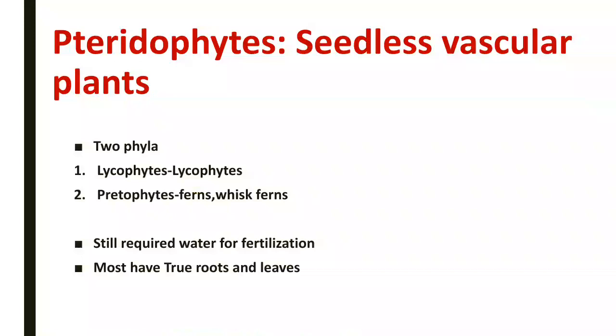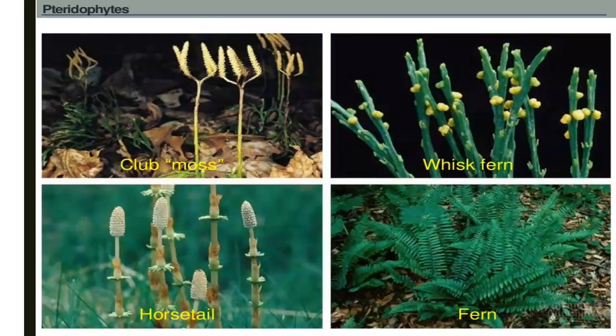Pteridophytes are seedless vascular plants. They have two phyla, Lycophytes and Pteridophytes. They still require water for fertilization. Most have true roots and leaves. You can observe here the pteridophyte structure: club mosses, ferns, horsetails, Selaginella, etc.